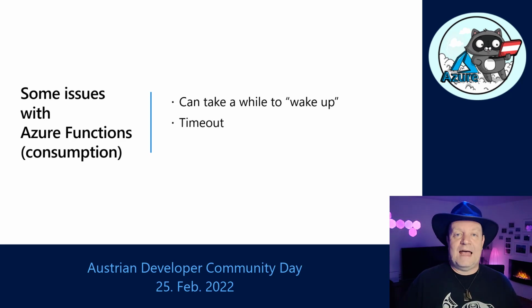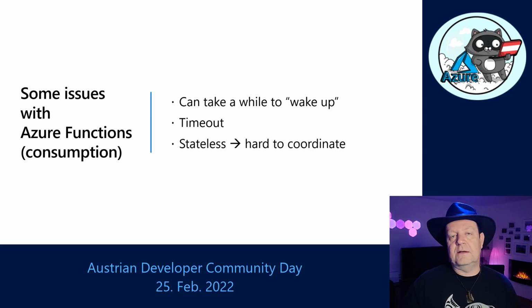Another thing is that functions time out. In the consumption mode, a function will time out after 5 minutes. And 5 minutes sounds like a long time, but it can be a little bit tight if you are generating, like in my case, a lot of documents. Remember, before we had the YouTube description, we had some email invitations, we had some YAML pages and all kinds of documents. So this timeout can be a little bit annoying, and especially if you keep adding features to your function, at some point you're going to be a little bit tight in time. So this is something you need to take into account.